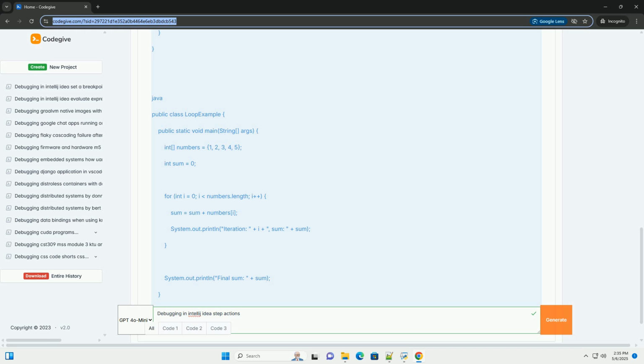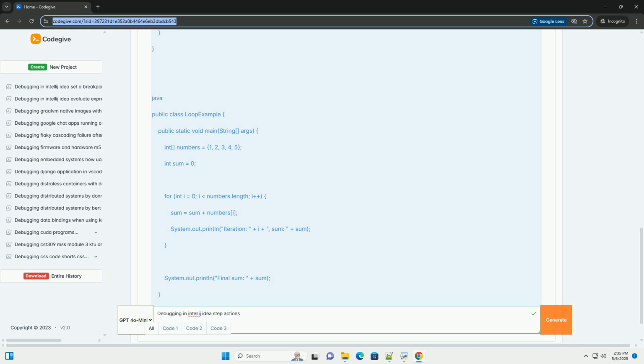Modifying variable values. During a debugging session, you can modify the values of variables. This allows you to test different scenarios without recompiling your code. 1. Pause execution: set a breakpoint in the add method on the line return result, and start the debugger. 2. Modify a variable: in the variables pane, find the x variable.